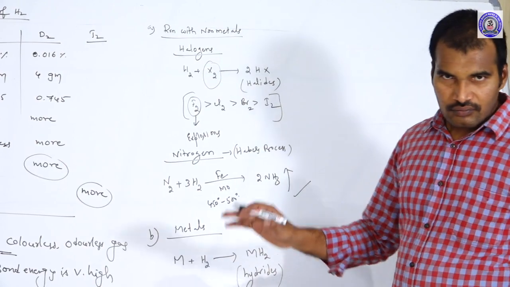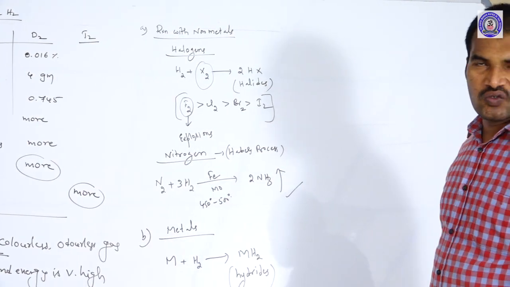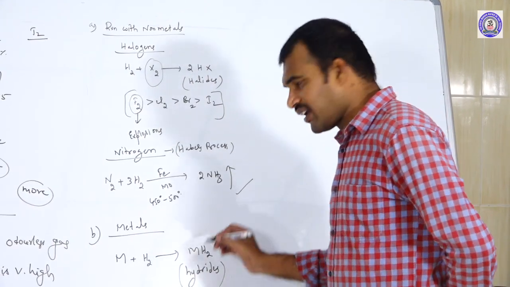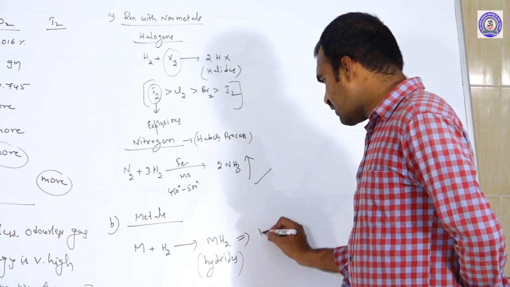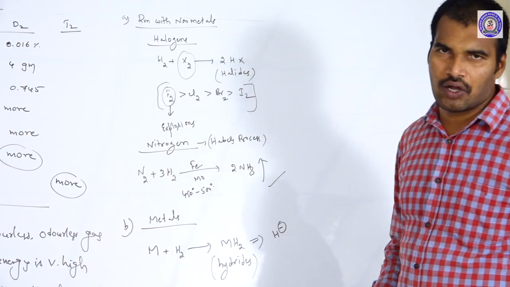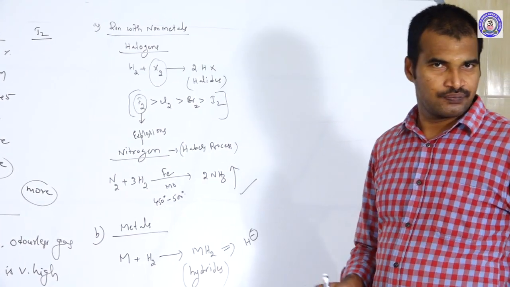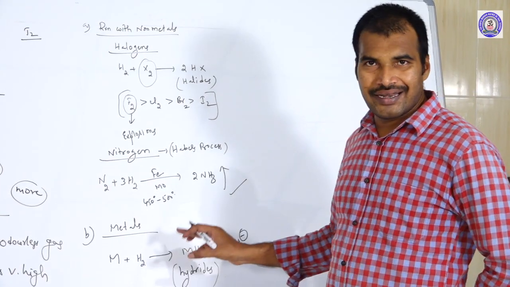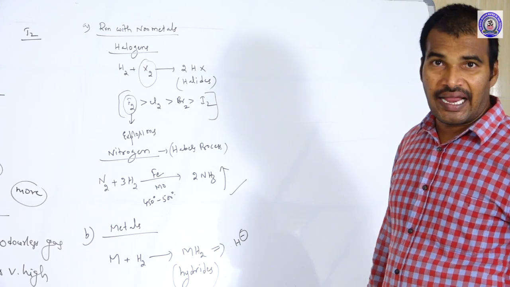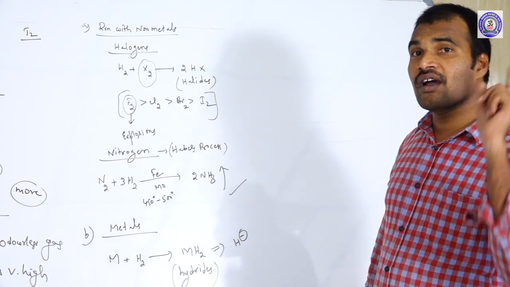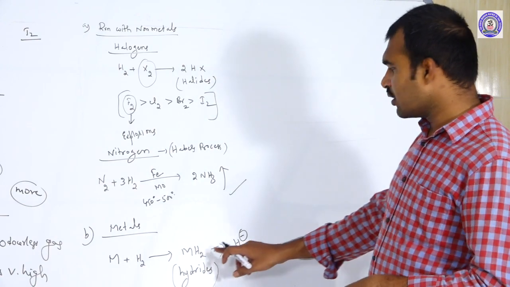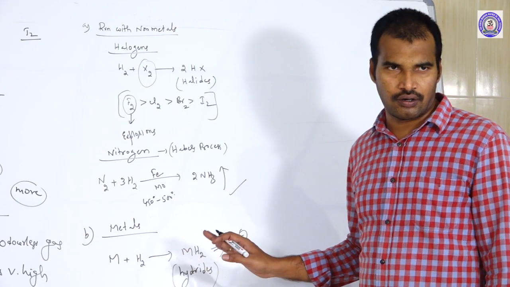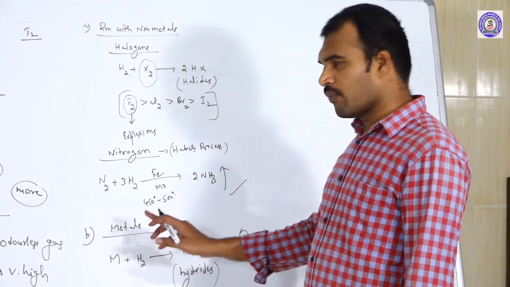In hydrides, hydrogen exists as the H minus ion, the hydride ion. To confirm the presence of the hydride ion, if you electrolyze these metal hydrides, hydrogen gas is liberated at which electrode? The anode. It confirms that in hydrides, hydrogen is present in the form of an anion, the H minus ion. Okay, so this is the reaction with metals.